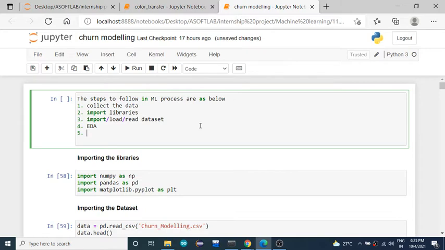Is there any missing values, is there any categorical values, what kind of distribution is present in your data set, and how one feature is related, dependent, or correlated with another feature. Those things you need to know, and thereby you are going to analyze your data.